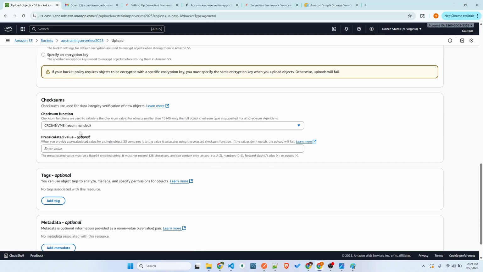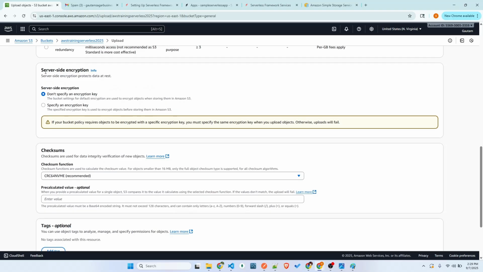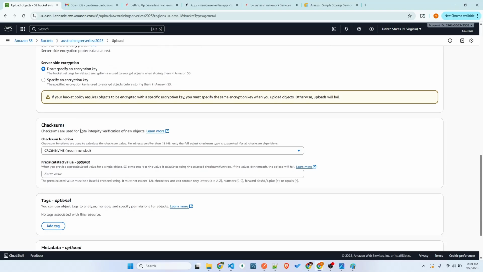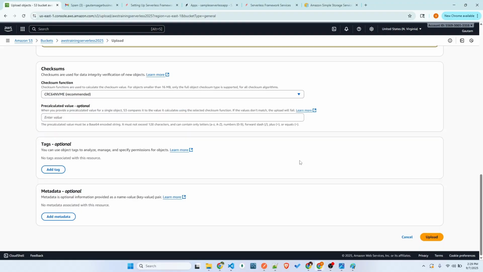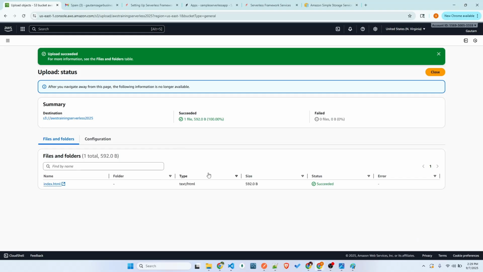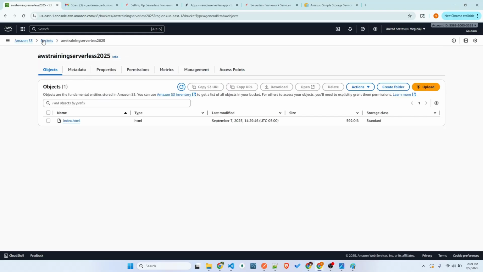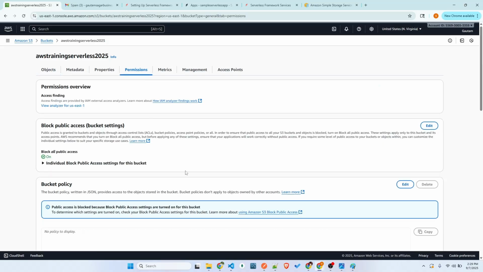Just make sure to keep all the default ones. Server side encryption, a lot of options they give to change what kind of encryption should be done, checksum, just ignore it. Just do upload. You just did one thing: you created a folder called this one, and you uploaded a file called index.html. That's it. To access it, we normally need some kind of permissions.